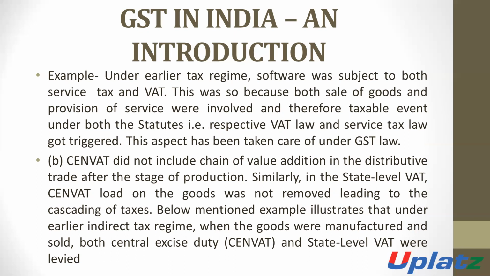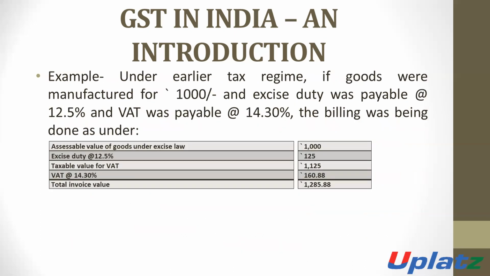There is an example, on the basis of which we will understand this point. Under the previous tax regime, suppose goods were manufactured for 1,000 rupees, the excise duty is 12.5%, and the VAT payable is 14.30%.